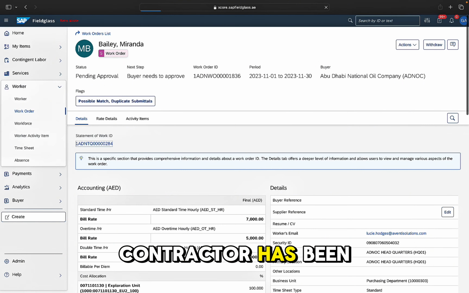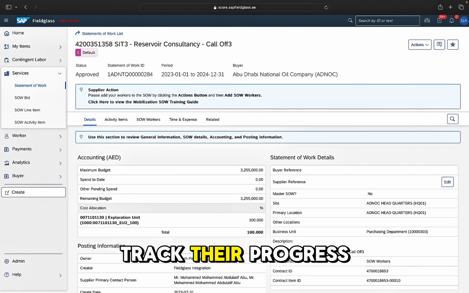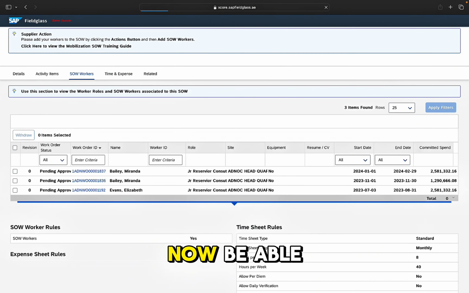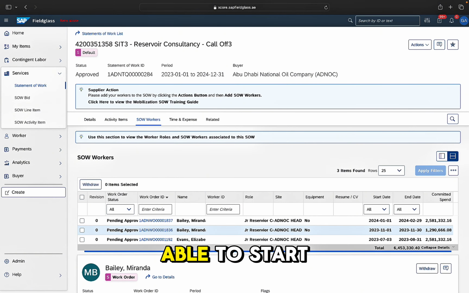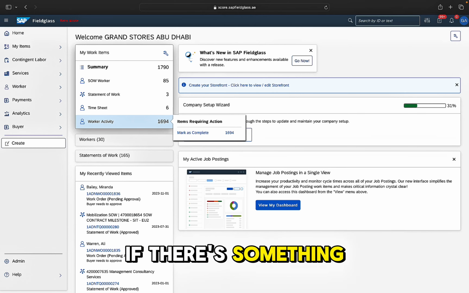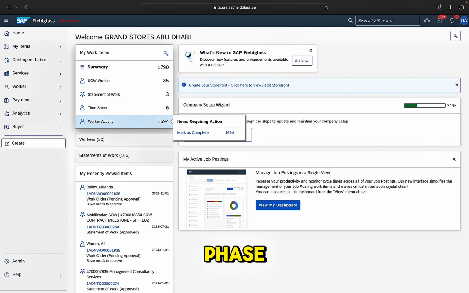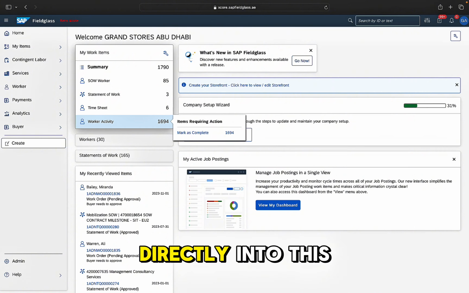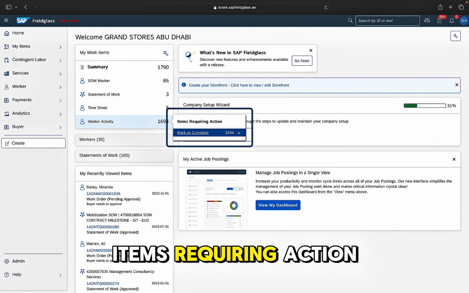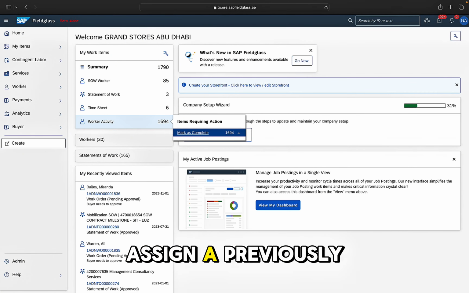So once the contractor has been added successfully, we're able to track their progress and ensure that any further actions taken are recorded. The worker will now be able to access the site, and you'll be able to start submitting timesheets on their behalf. If there are any further onboarding activities that need to happen, so if there's something that was missed from the mobilization phase, or if the contractor was added as a new record directly into this call-off agreement, you'll once again be able to track the items that you need to complete underneath this worker activity, items requiring action. So that's how we assign a previously mobilized contractor to a call-off agreement.